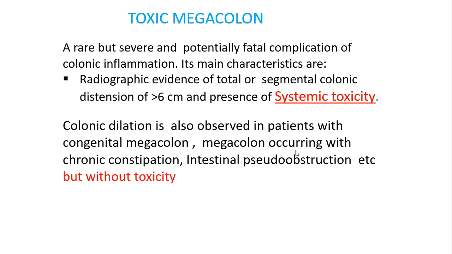So the next topic would be toxic megacolon. It is a rare but severely fatal complication of colonic inflammation. How do we define it? It is a radiological definition of total or segmental colonic distension of more than 6 centimeters with systemic toxicity. Colonic dilatation is also observed in patients with congenital megacolon during chronic constipation, but these patients are without systemic toxicity, so we cannot label them as toxic megacolon.